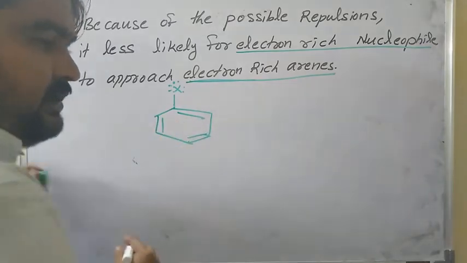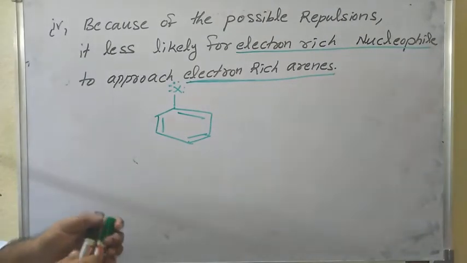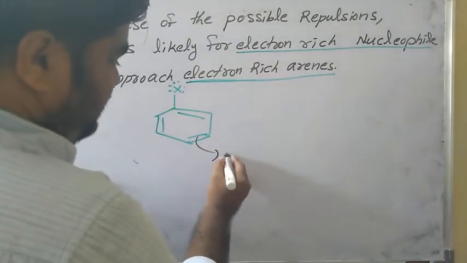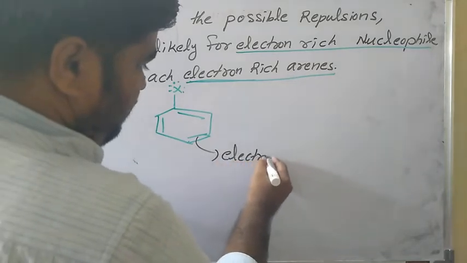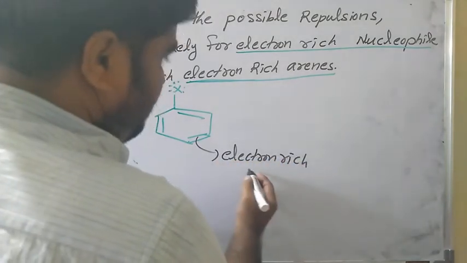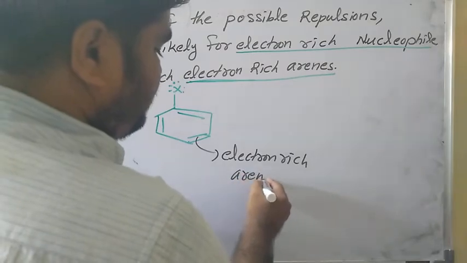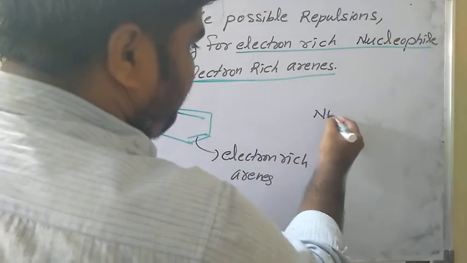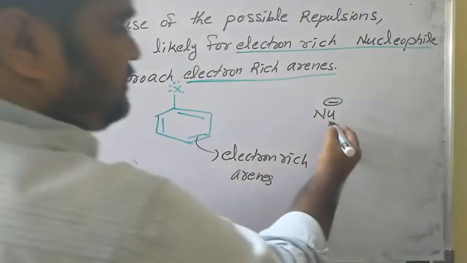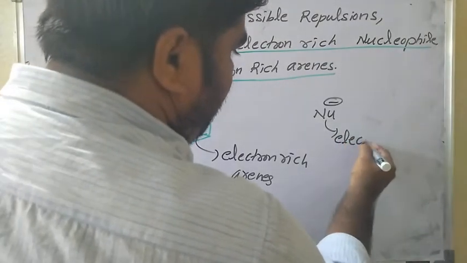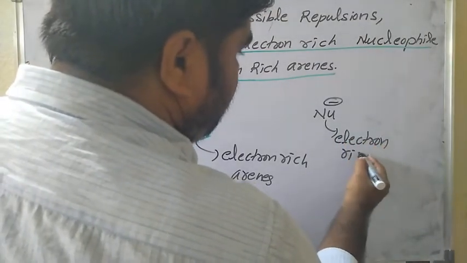That means it is electron rich. The nucleophiles are also electron rich.